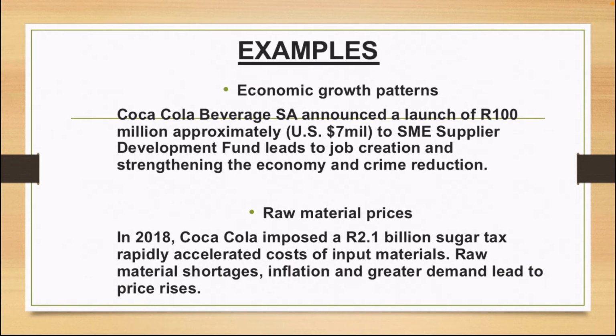Economic growth patterns. Coca-Cola Beverages SA announced a launch of 100 million rand, approximately $7 million, to the SME Supplier Development Fund. This leads to job creation and strengthening of the economy and crime reduction. Next, we look at raw material prices. In 2018, Coca-Cola was hit by a 2.1 billion rand sugar tax. This rapidly accelerated costs of input materials. Raw material shortages, inflation, and greater demand lead to price rises.